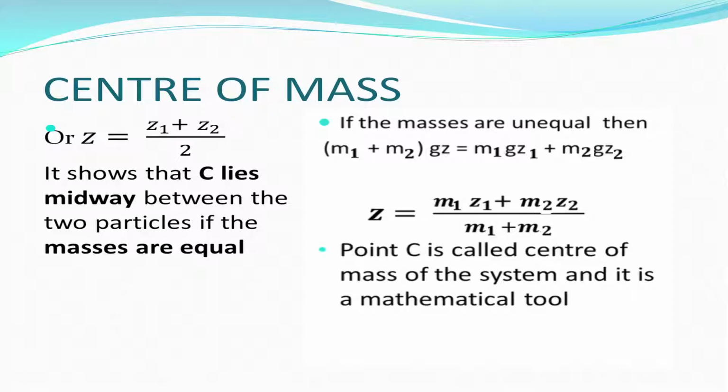Then the equation changes and we have (m1 plus m2) multiplied by g and z equal to m1g z1 plus m2g z2. When we rearrange the equation, what do we get? We get the final equation as z equal to (m1 z1 plus m2 z2) divided by (m1 plus m2). Therefore, the point C has this coordinate and it is called the center of mass of the system, and it is basically a mathematical tool.